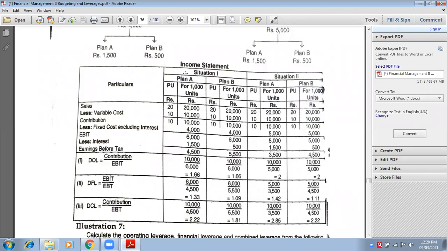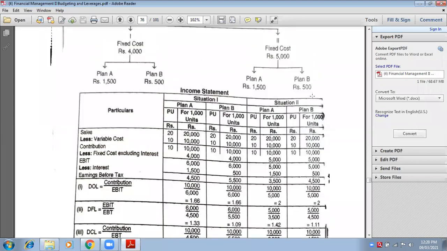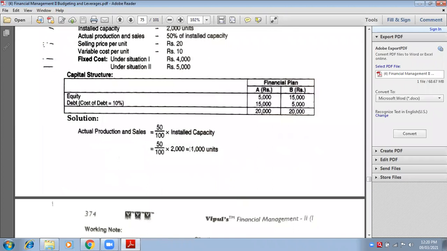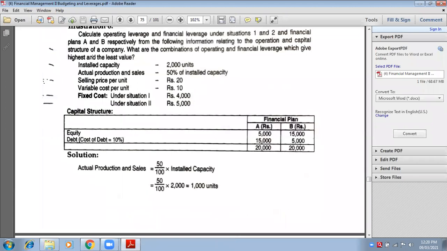Then we have financial plan A and B of situation 1. It is 1000 units produced and sold. And same for situation 2, financial plan A and B, it is 1000 units produced and sold. 1000 comes from this working note. Can you see this working note clearly? Actual production and sales is 50 percentage of installed capacity. So installed capacity is 2000, that means 50% of 2000 is 1000. Isn't it? Did you get this working note?